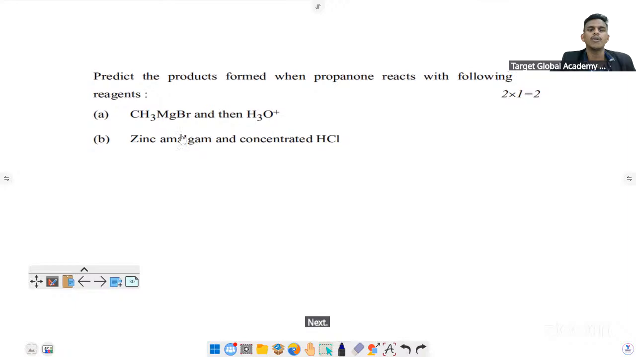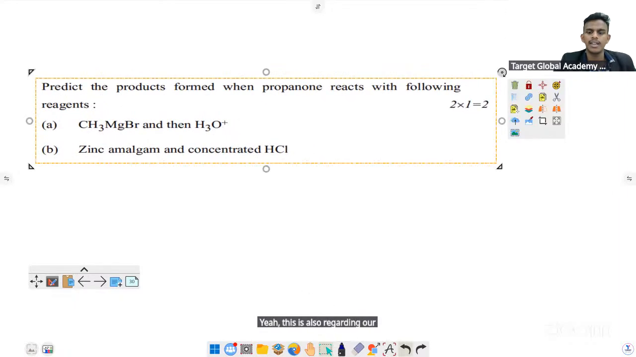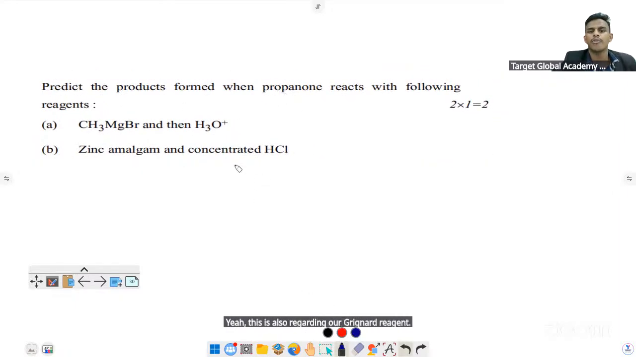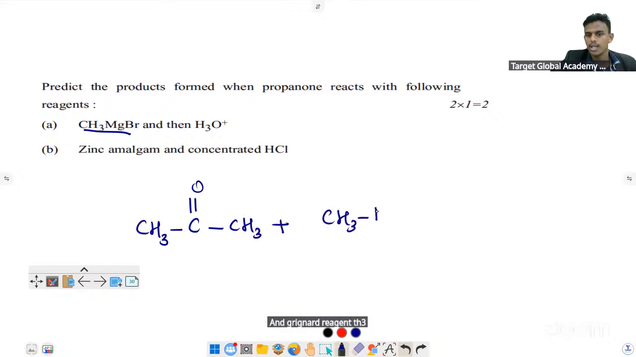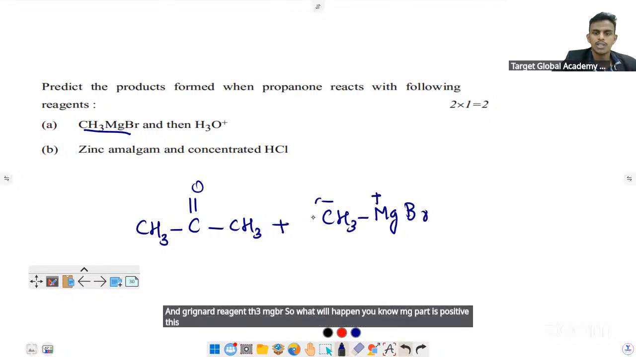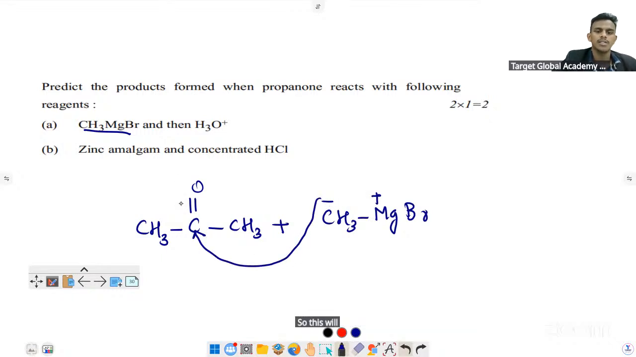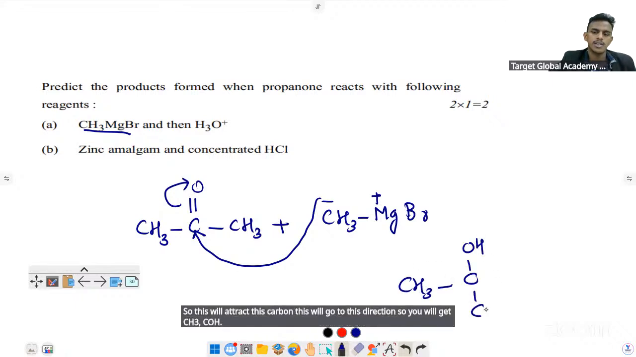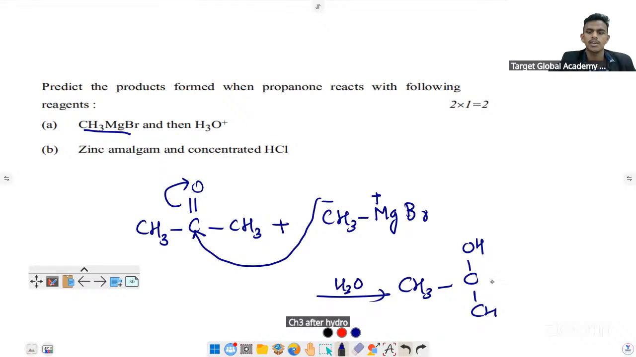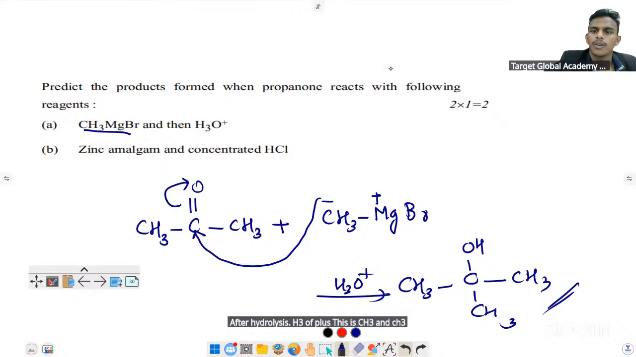Yeah, this is also regarding our Grignard reagent. Predict the product of propan-2-one and Grignard reagent. Very easy. Propan-2-one and Grignard reagent CH3MgBr. So what will happen? You know, the Mg part is positive, this part is negative. So this will attack this carbon. This will go in this direction. So you will get CH3, COH, CH3 after hydrolysis with H3O plus. This is CH3 and CH3.